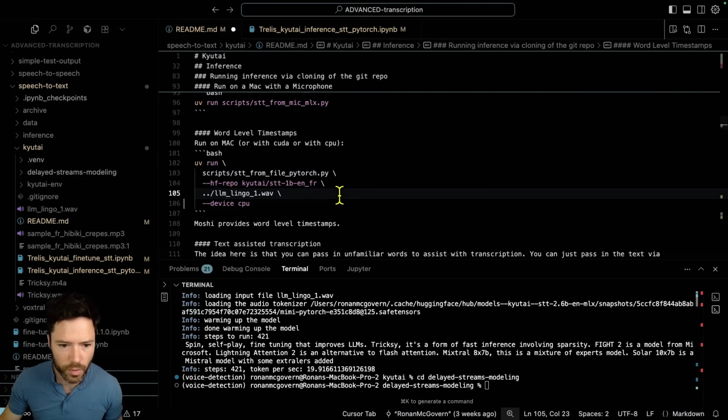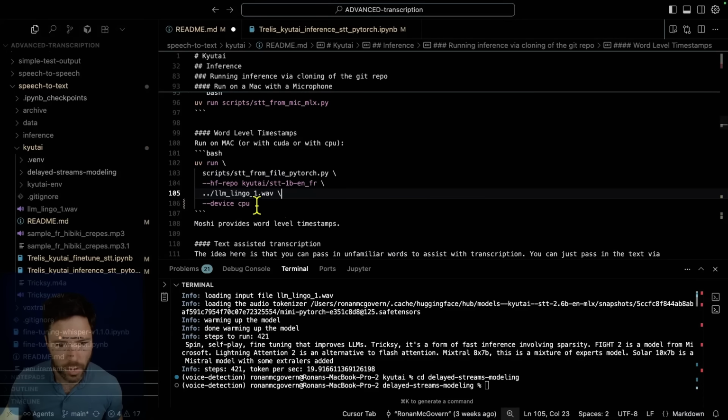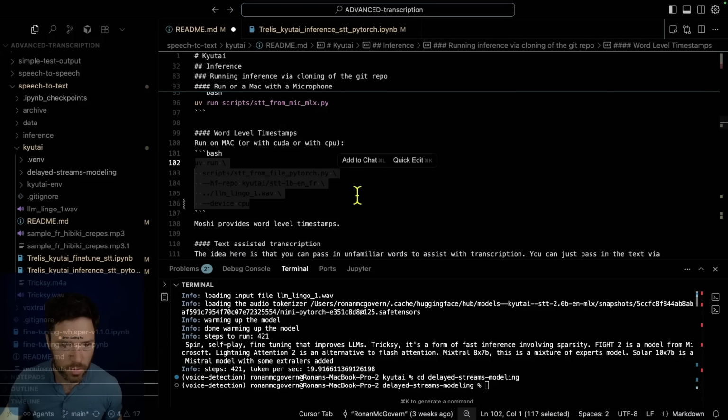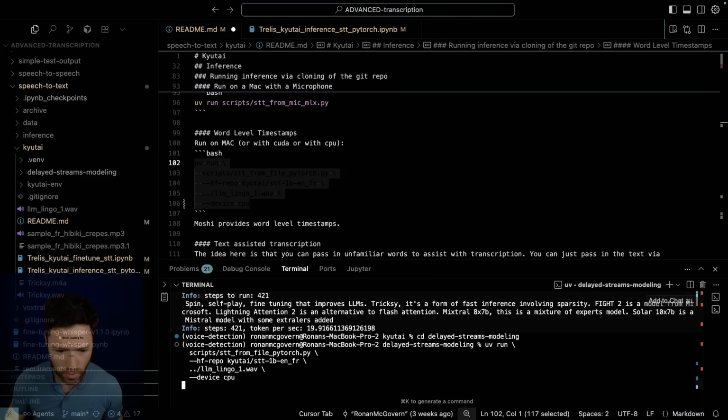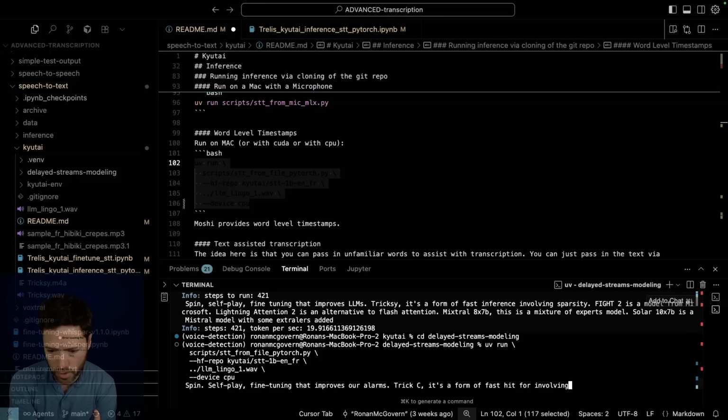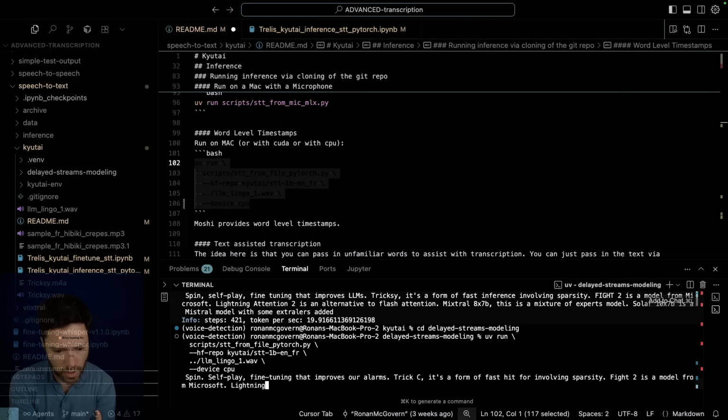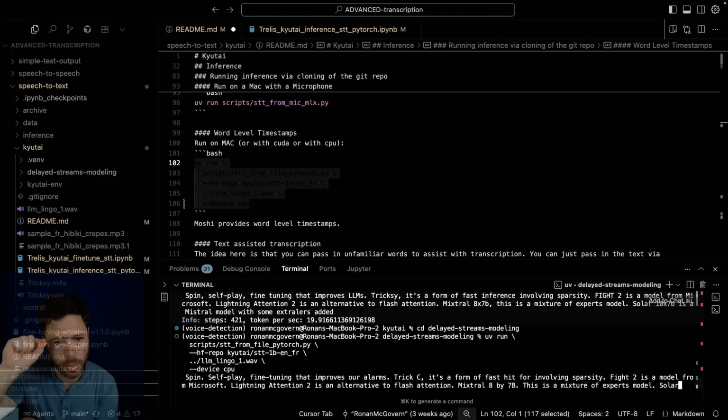But this time we can get some word timestamps. So hopefully we'll see some word timestamps when I run this here now. Sometimes CPU can be faster than MPS, although the MLX implementation should be really optimized. So you can see we're transcribing here, but we're going to get some word stamps only after it's all done. And how does it get word stamps? Well, because it's transcribing token by token,